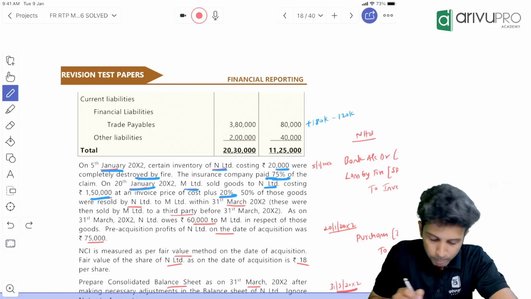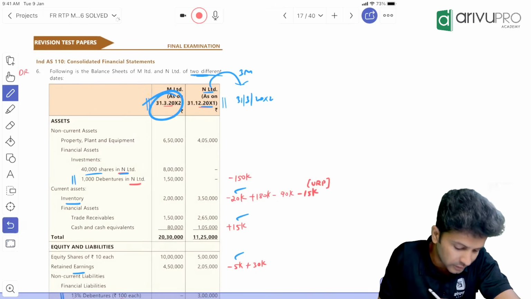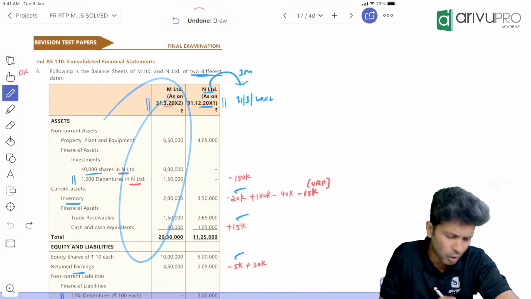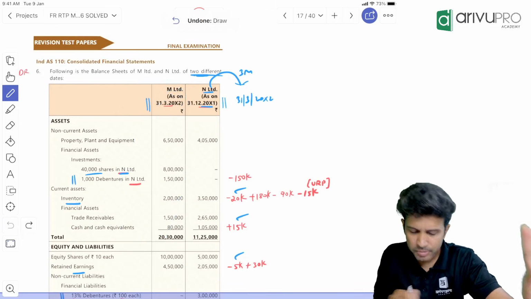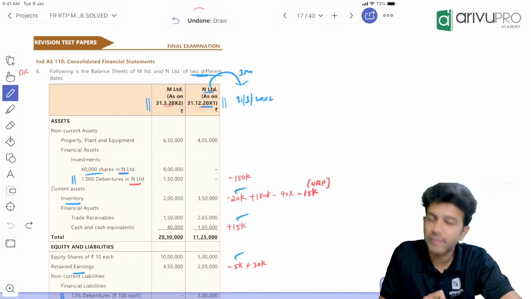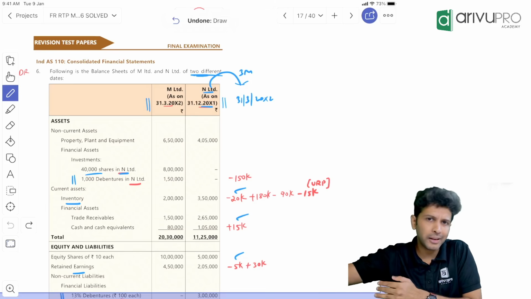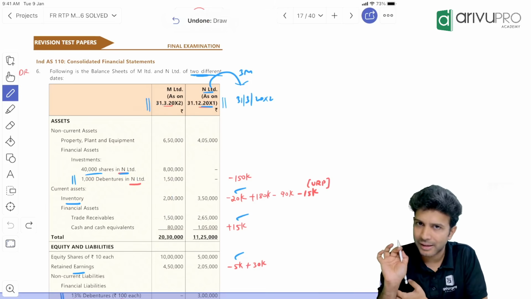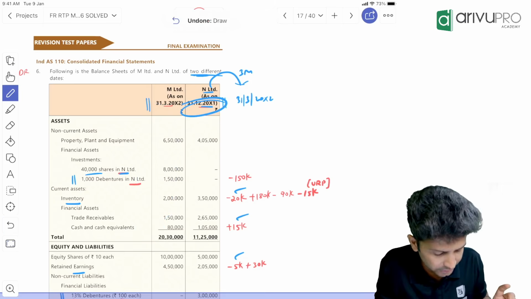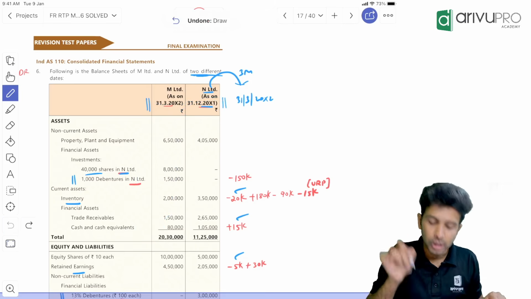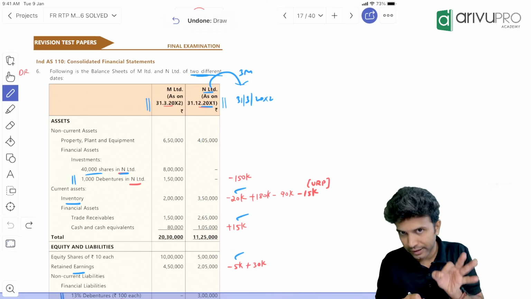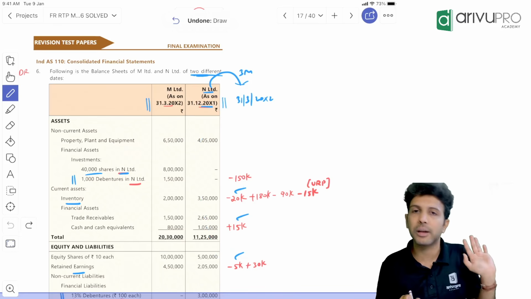Okay. Now, the parent's books are anyway prepared till 31st March. So, parent has accounted everything. No problem. Because the parent's balance sheet is as on 31st March. So, whatever sale parent made, they have already recorded in their balance sheet. But the subsidiary's data is only till 31st December. Now, the effect of this particular transaction, we need to give it only in subsidiary books.